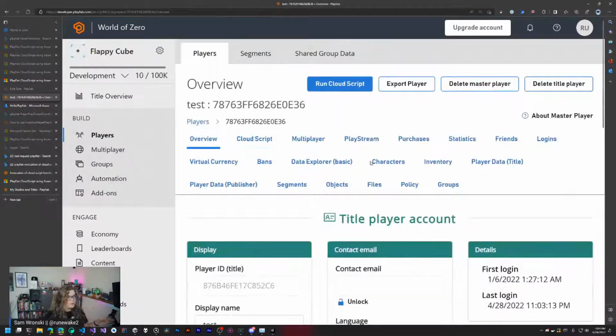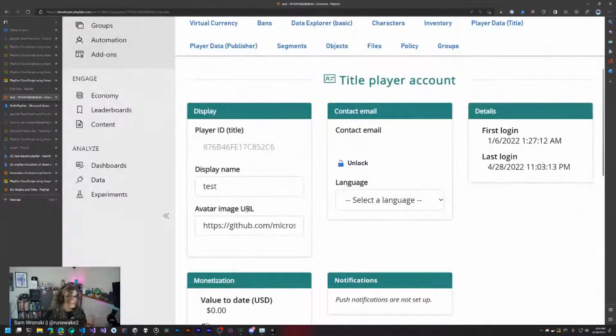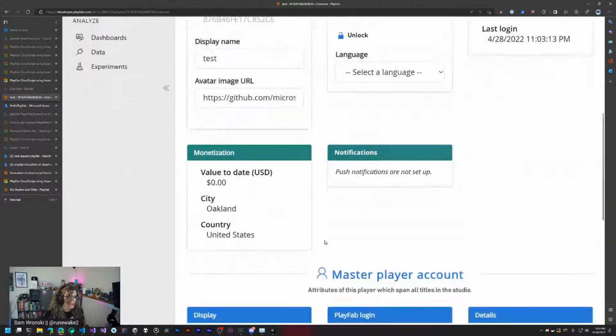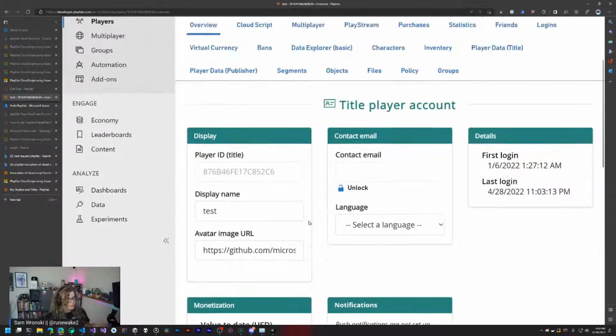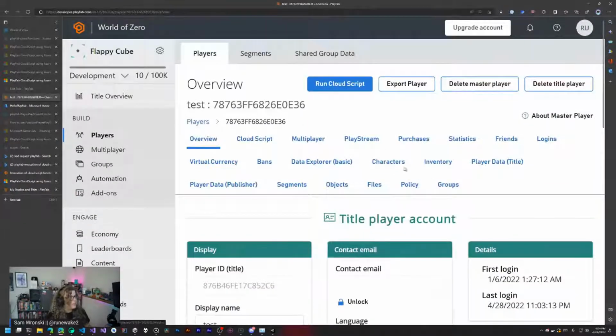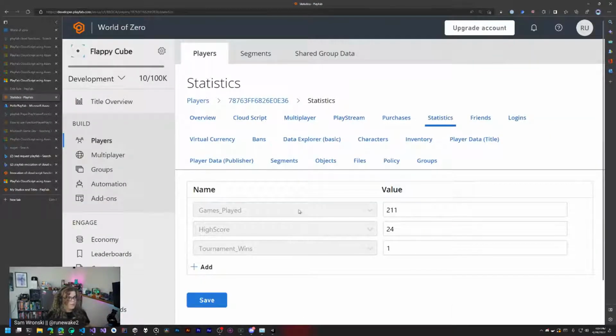This user has a whole bunch of information assigned to them. They have things like a username, and how much potential value they've spent on this game, so if you want to monetize your game, they have information about that. And then they have a bunch of other things that we can take a look at. There are a few things that we care more about, so we're going to take a little more look at those. There's statistics here, which tracks different statistics about the player throughout the game. We manage this game's played automatically.